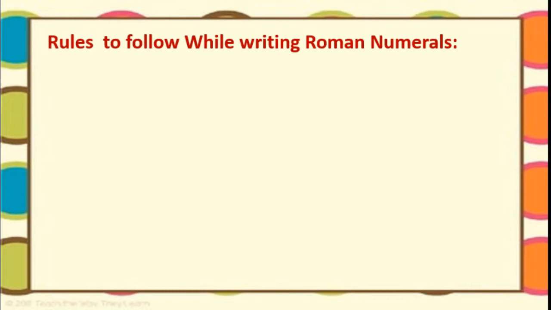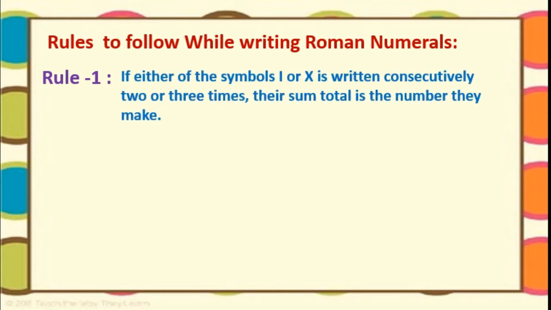There are only 4 rules, and they are also very easy. Only observe carefully. First rule: if either of the symbols I or X is written consecutively, means again and again, 2 or 3 times, the sum total is the number they make. We will go through some examples, then it will become very clear for you.